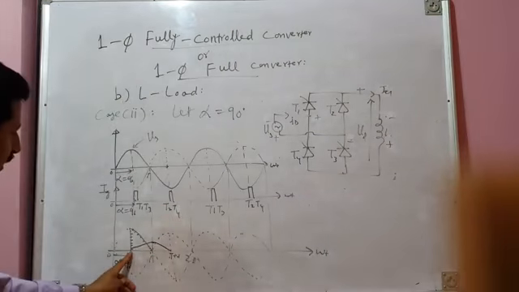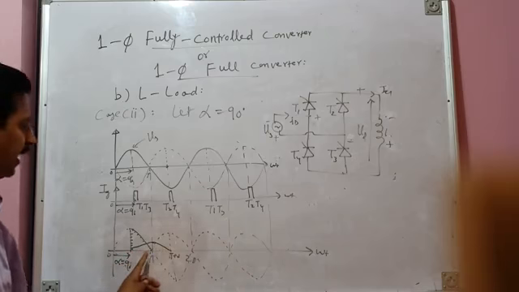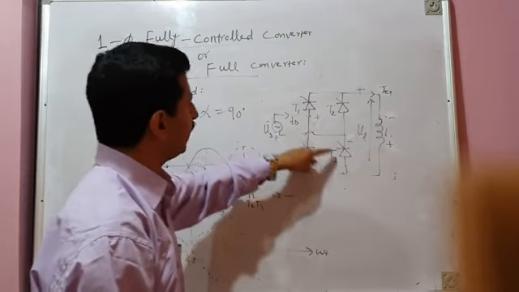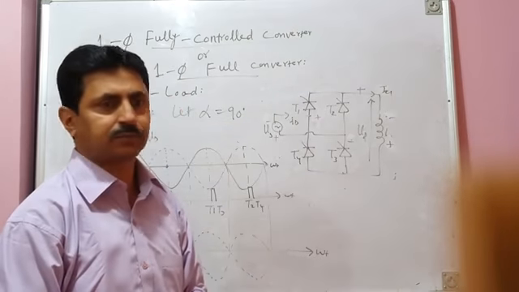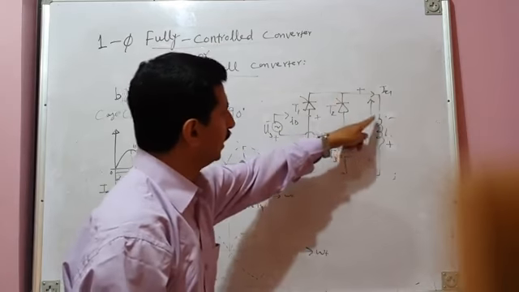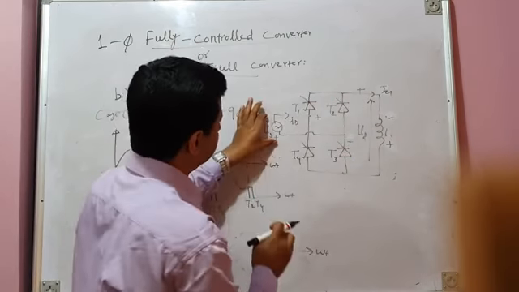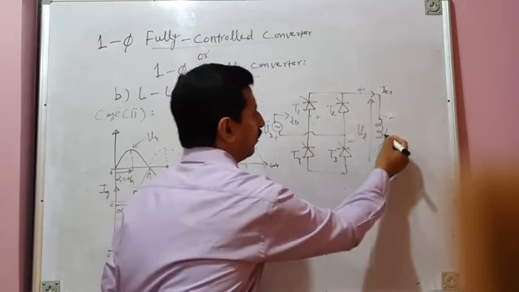T1 and T3 have started conducting from the instant of firing, and they will conduct up to the next instant of firing. And since T1 and T3 will continue to conduct, there is no freewheeling path. The energy will be fed back to the source. And since source voltage has reversed its polarity, negative voltage will get applied across the load.